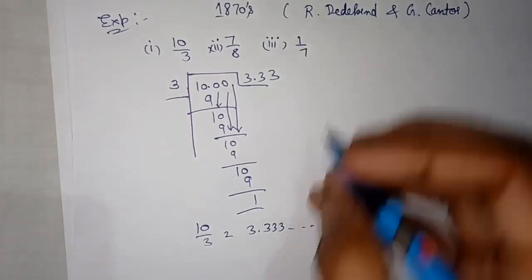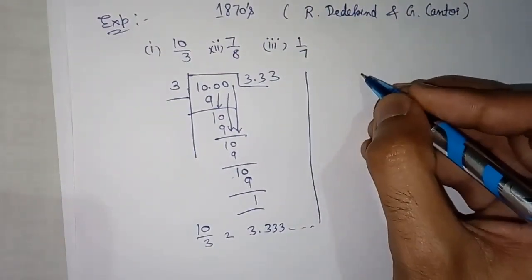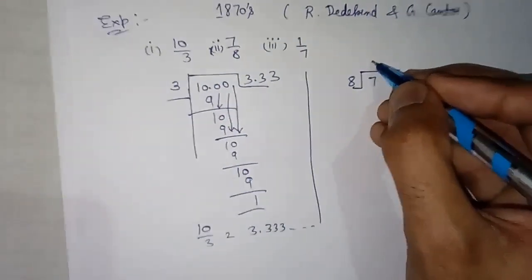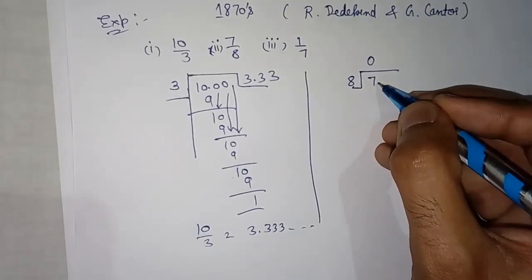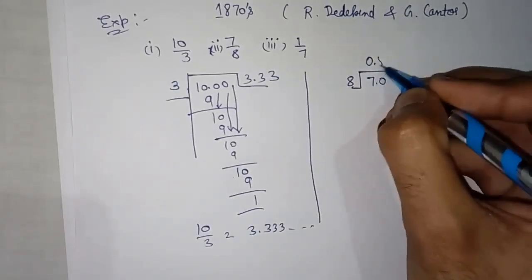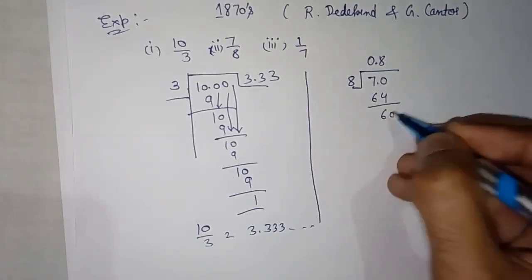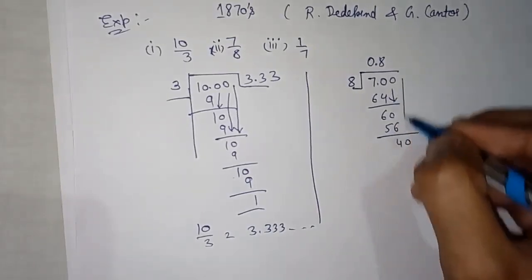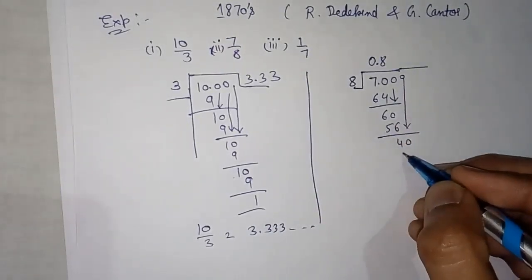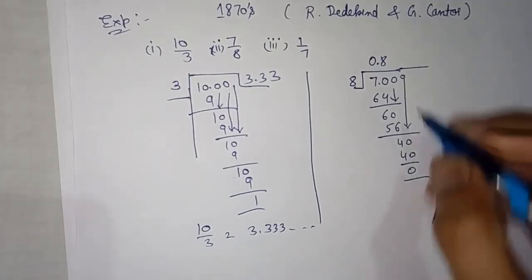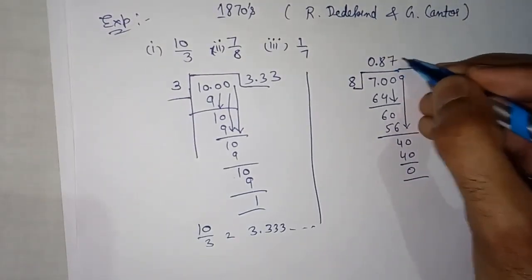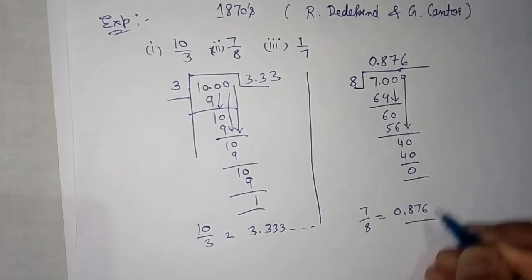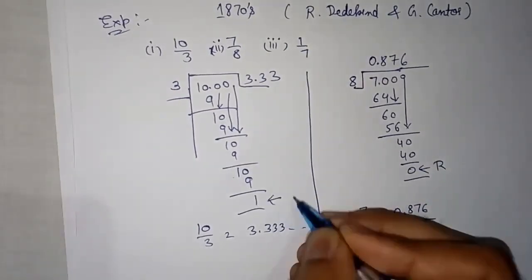Now we'll check the second division, 7 divided by 8, this is example number 2. First of all, 8 will not go into 7, so we'll take 0 from our side. Then 8 8s are 64, then 6 remainder, then we will take 0 down, then 8 7s are 56, then again we will take 0. Then 8 5s are 40. So 7 by 8 is equal to 0.875. Now here the remainder is 0, while there the remainder was 1.